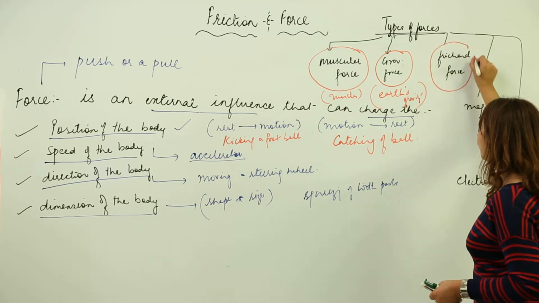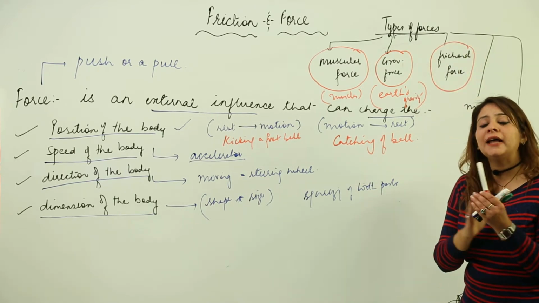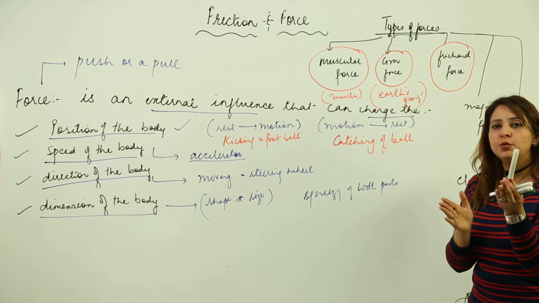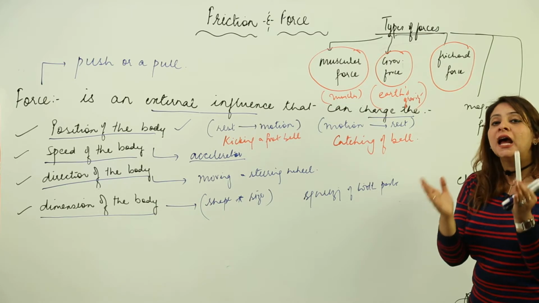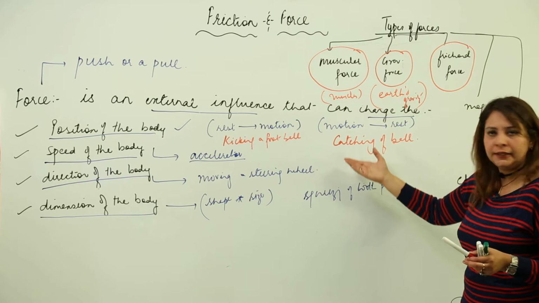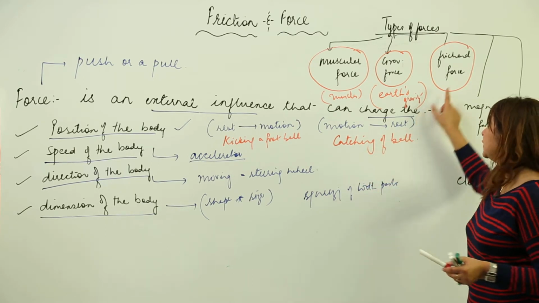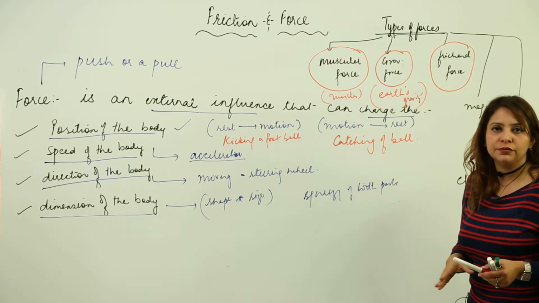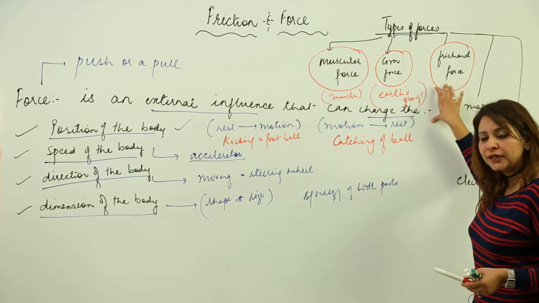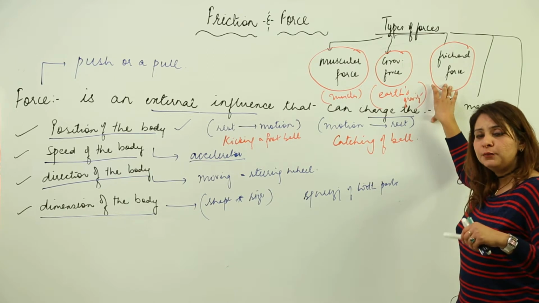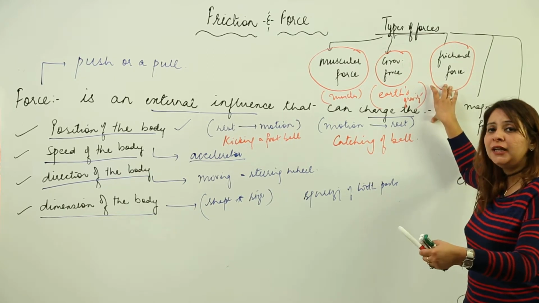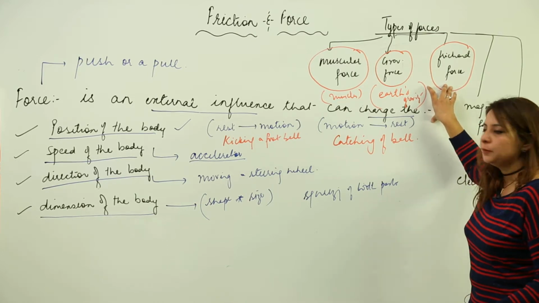Next is a frictional force. Whenever two bodies come in contact with each other, one body opposes the motion of another body, and that is something called frictional force. We'll discuss this force in detail after the completion of this type of forces, because this is in your syllabus. You need to know everything about the frictional force. So for just this moment, you should know that it comes into notice when one body has a relative motion to other body. That means one body is just trying to move on the another body.